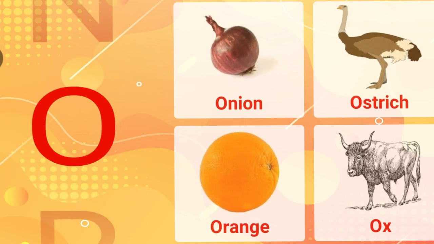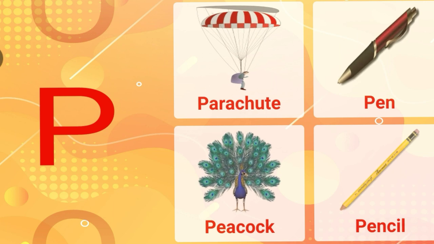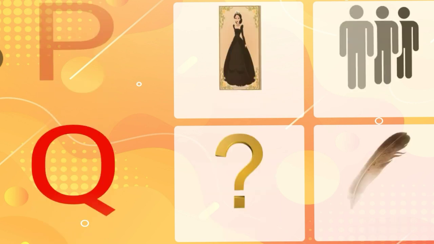O. O for onion. O for ostrich. O for orange. O for ox. P. P for parachute. P for pen. P for peacock. P for pencil.